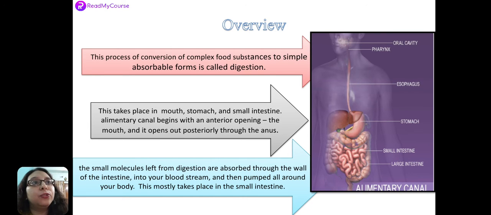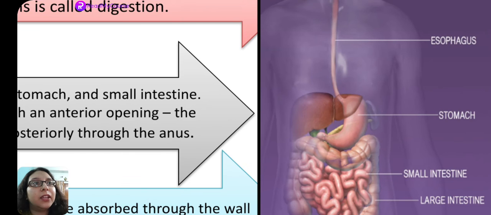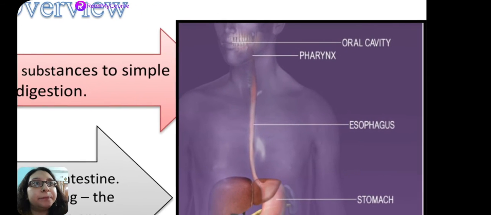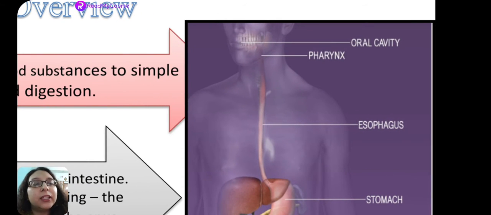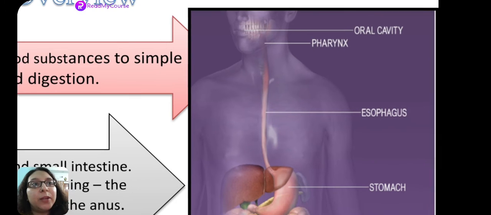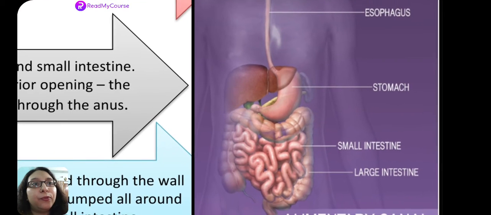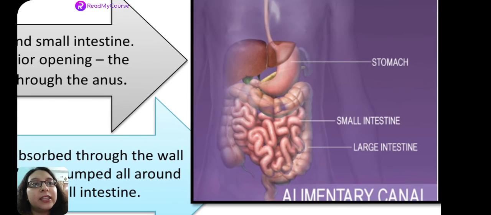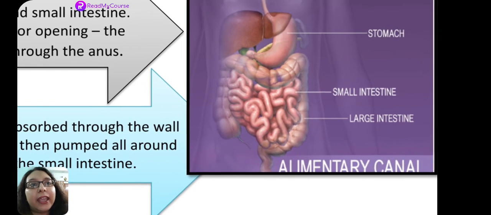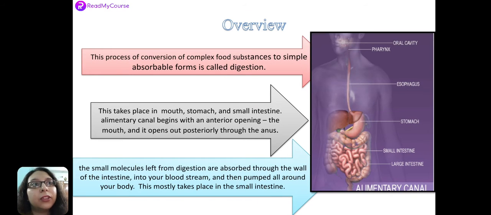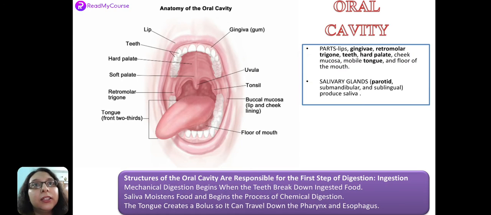So if we have a look, I'll just zoom it for you. See, it starts from the oral cavity, then we move to the pharynx, then to the esophagus. From there we arrive at the stomach. From the stomach we move to the large intestine, small intestines, then finally we end at the anus. So this is the whole organ system, or organs, which are mainly involved in digestion. Okay, with that, we move to the next slide.